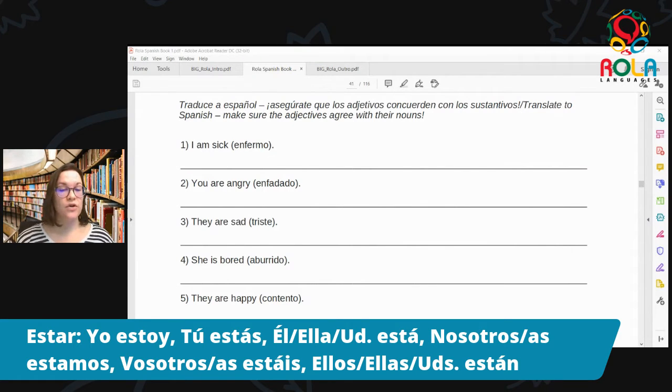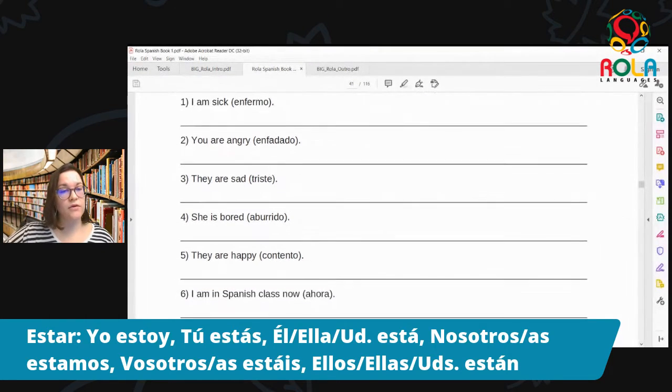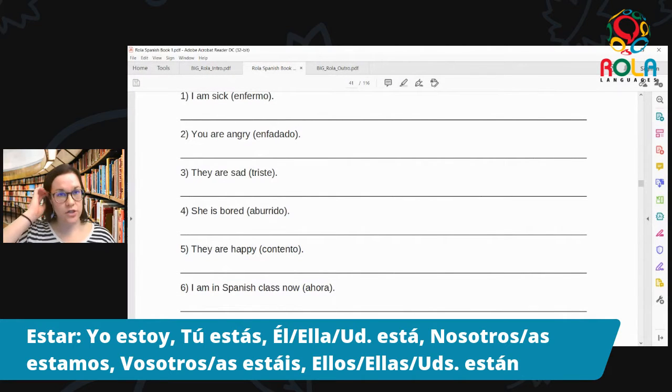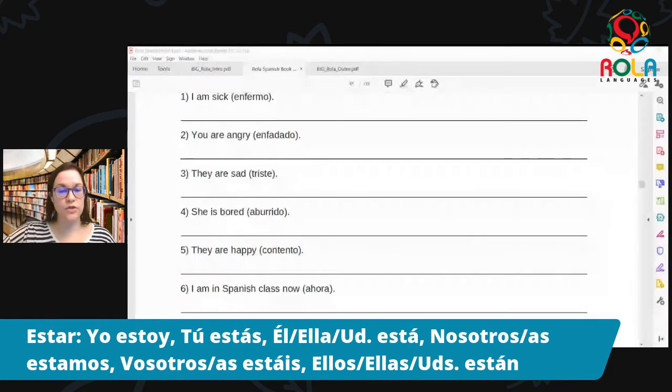Okay, número 5. They are happy. Okay, so another one we can use with ellos or ellas. Again, the English does not tell us about the gender, so we have to make some assumptions or just choose one option. So ellos for they, and then are happy. Ellos están. And same thing as we had for número 3 with they are sad, we have to make the adjective agree. So contento we have as our base word.